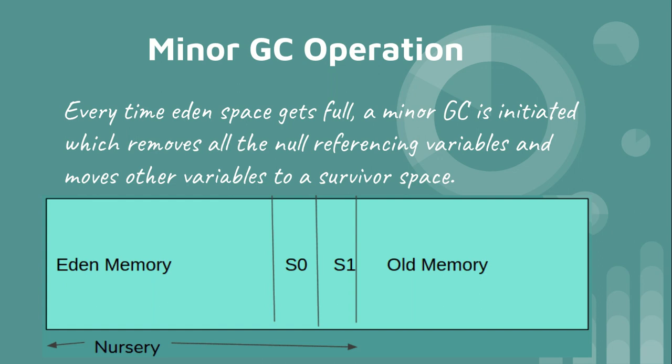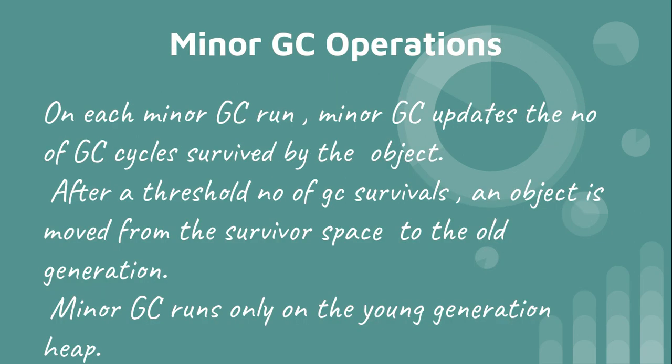It will also ensure that at any point of time there is one survivor space completely free. Also, on each minor GC run, the minor GC updates the number of GC cycles survived by an object. That is, whenever a minor GC is initiated, it keeps incrementing the value of the number of GC cycles survived by an object by 1.